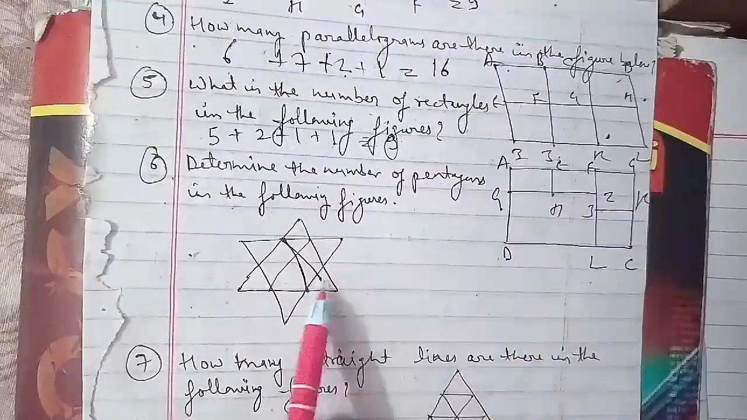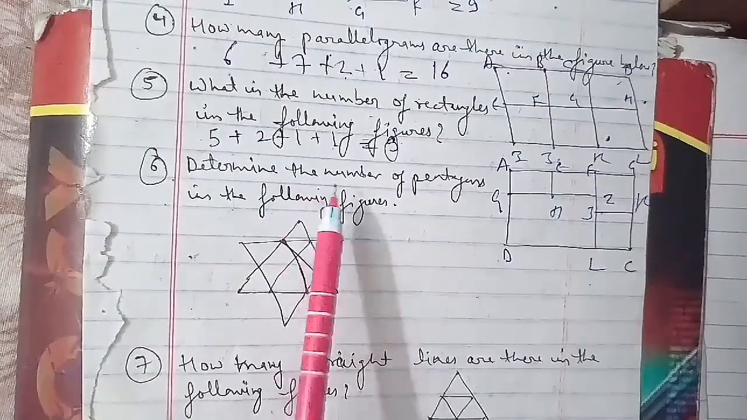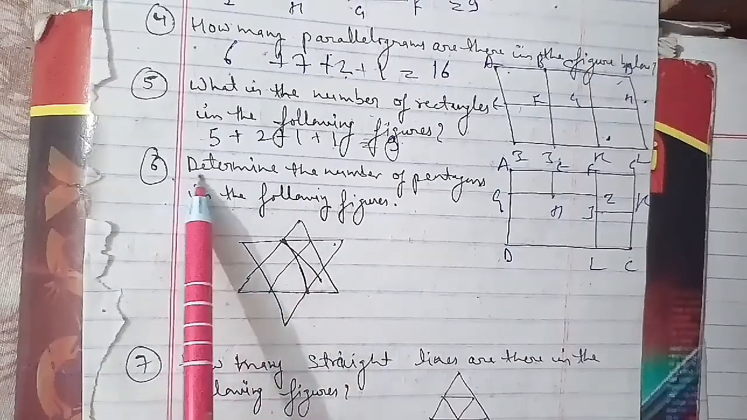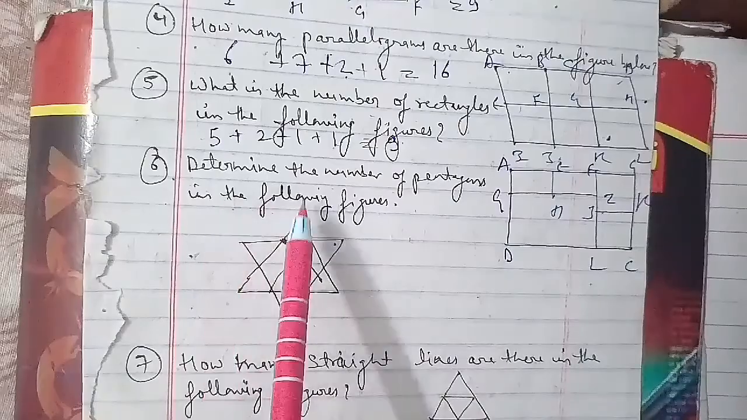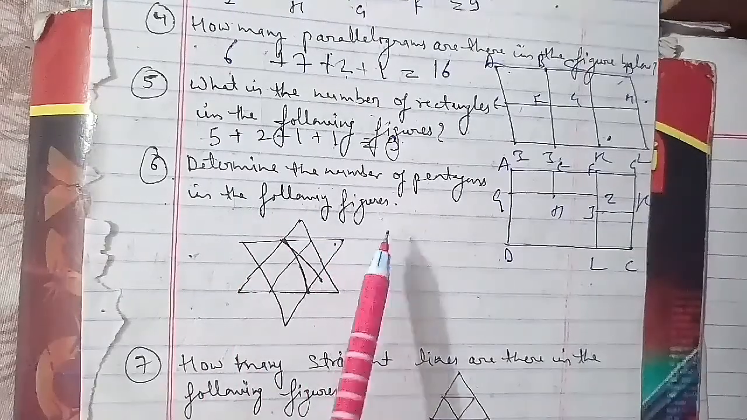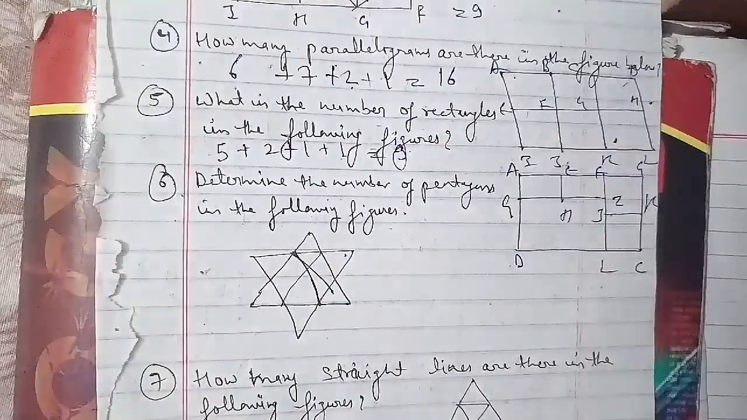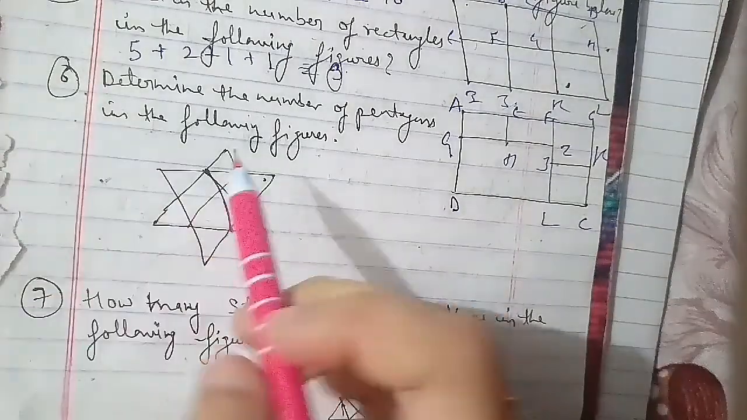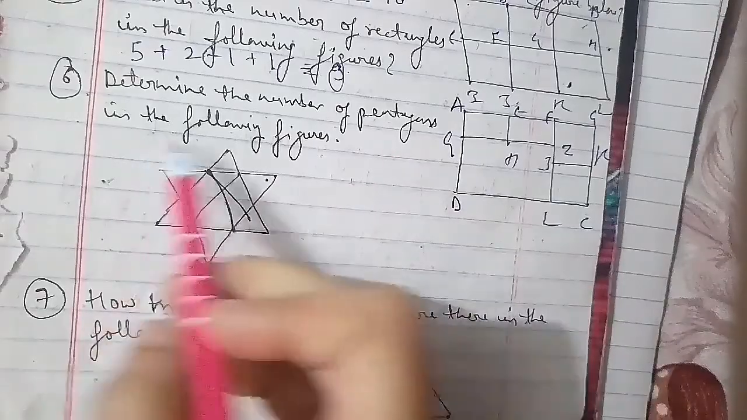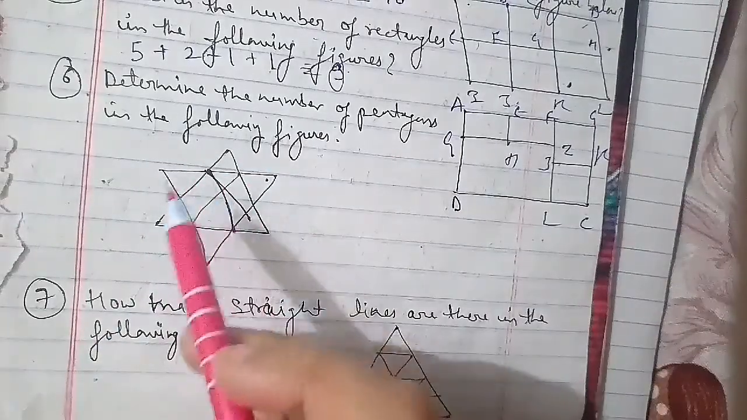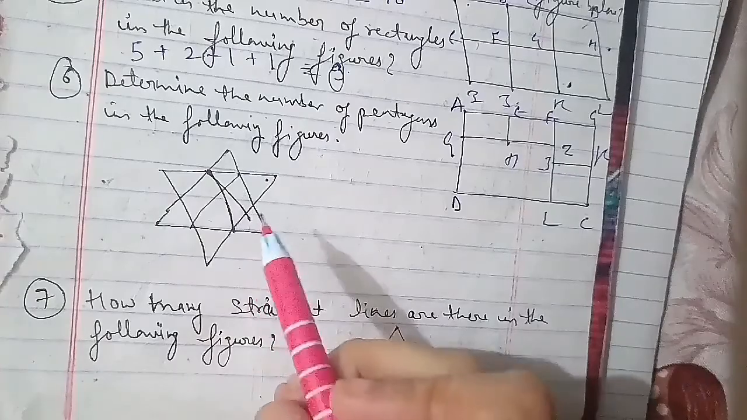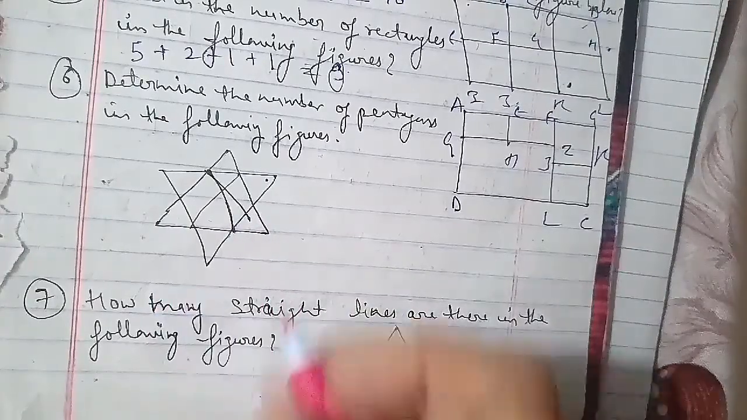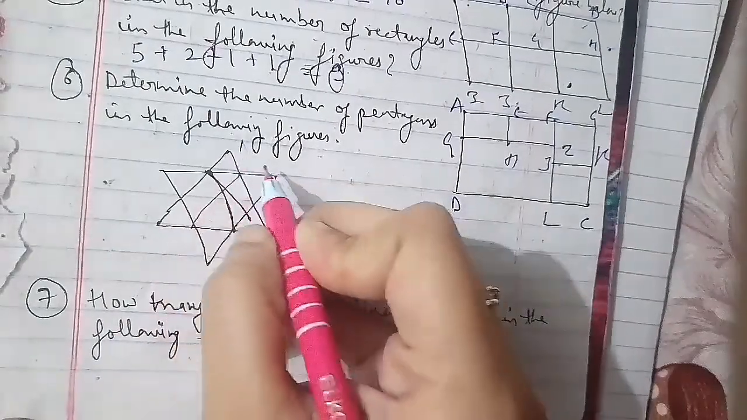We'll go ahead with another question, that is to determine the number of pentagons in the following figure. We have to find out the pentagons here. So we start with the 6th question, to determine the number of pentagons in the following figure. As I told you, this is the figure here, and the options for this are 5, 6, 8 and 10. So here the figure will be labeled.